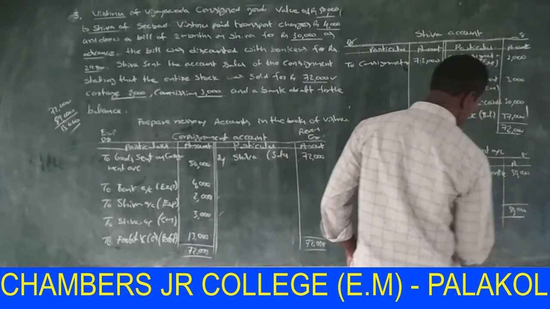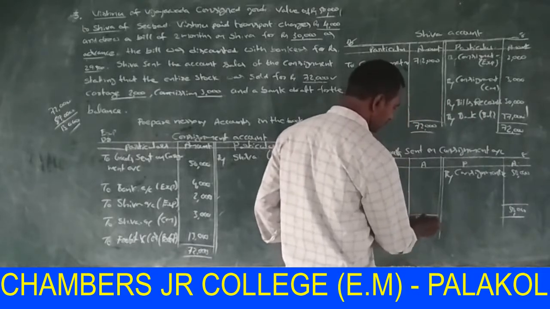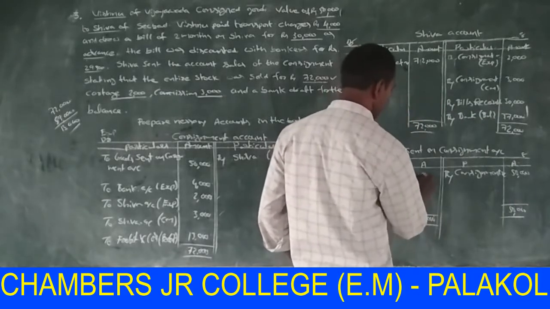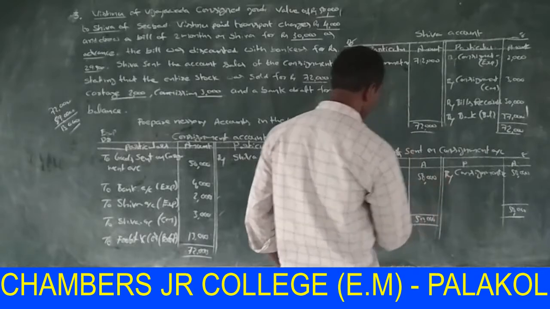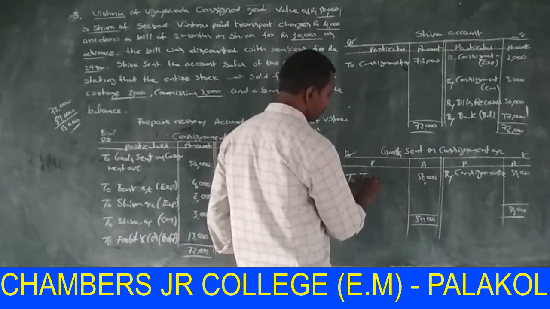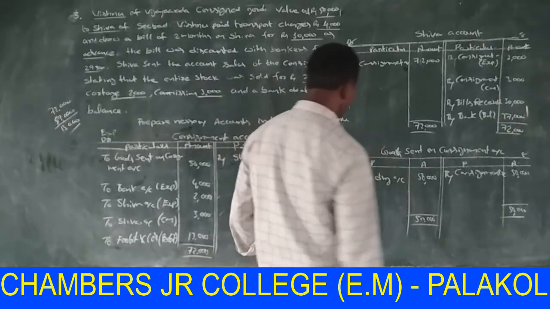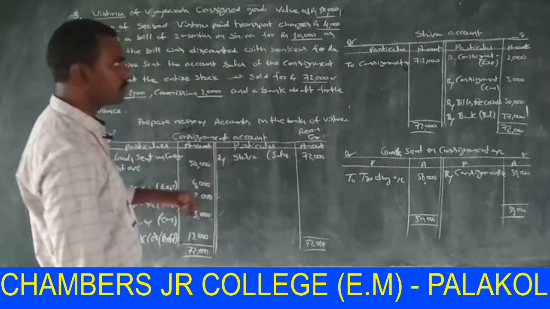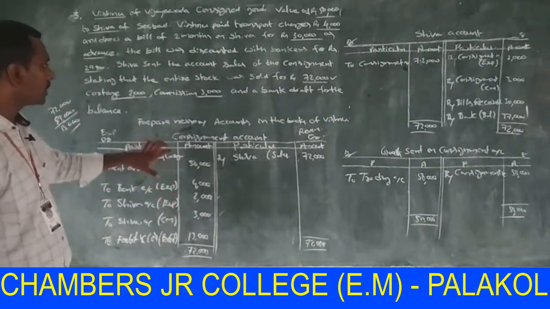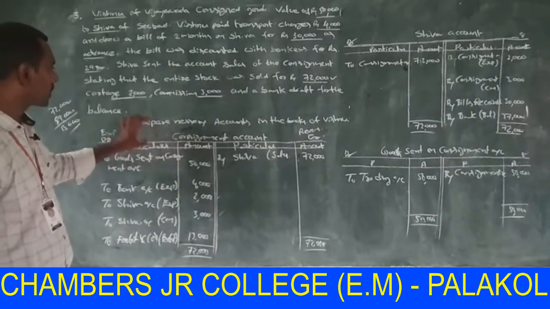Now the total in credit side is 50,000. This amount is transferred to trading account. This is the process to prepare ledger accounts in the books of consignor.